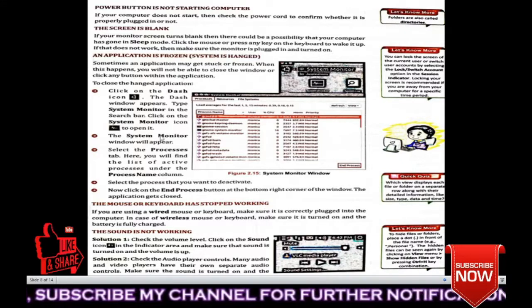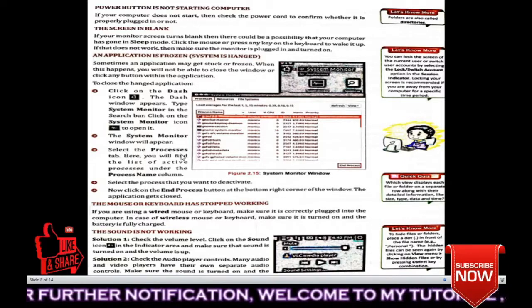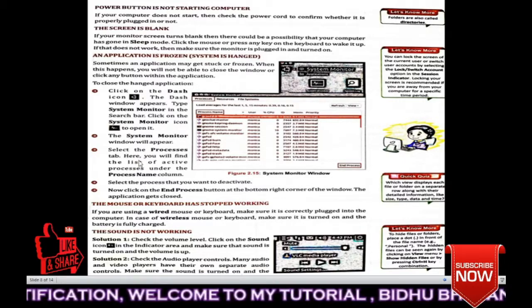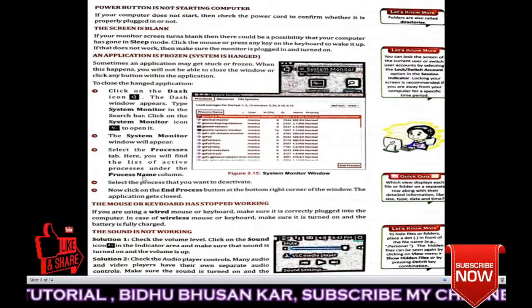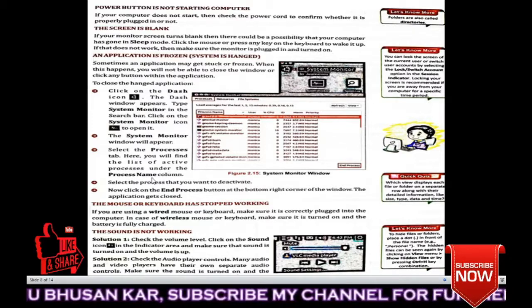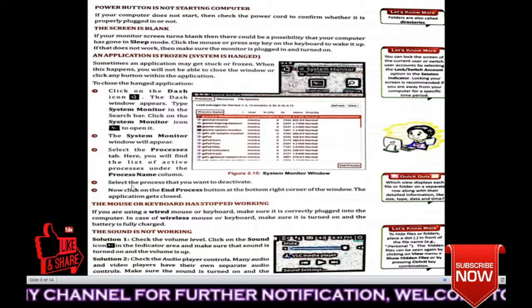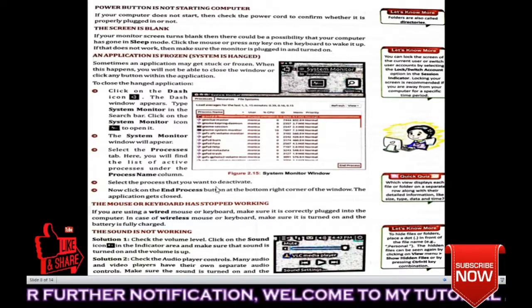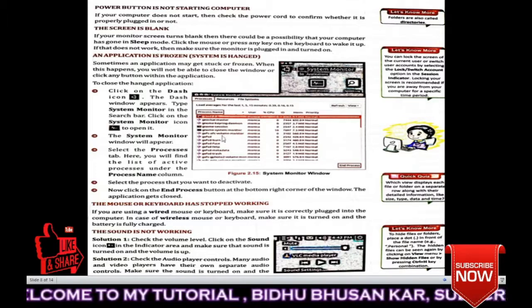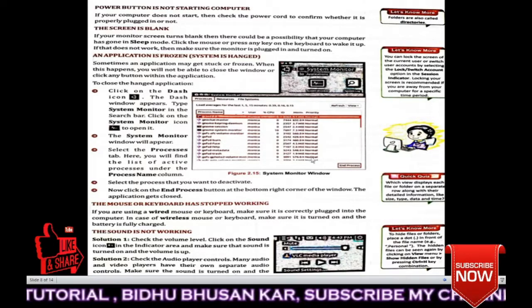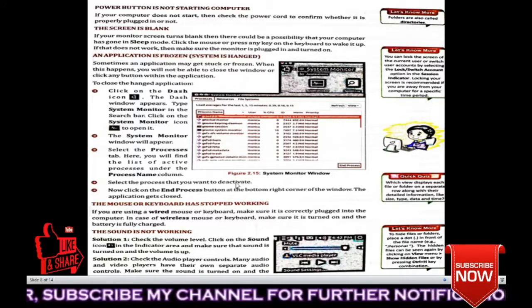Understood? The system monitor window will appear. Select the processes tab here. You will find the list of affected processes under the process name column. Okay, this is your system monitor window. Understood? Select the process that you want to deactivate. So you have to deactivate it. If you click any of the processes, these are the processes, then click on end process. The process will be deactivated.